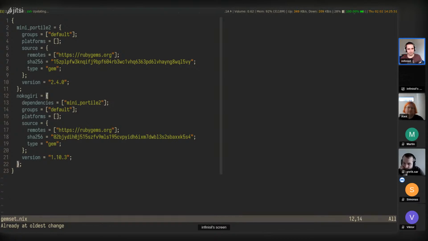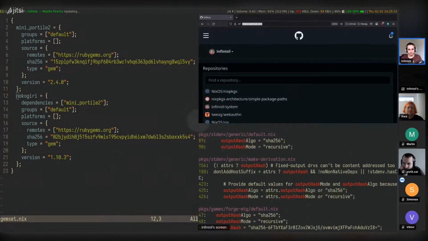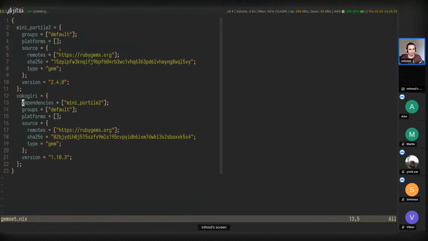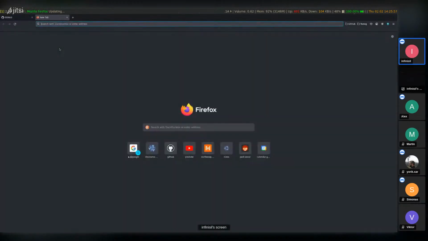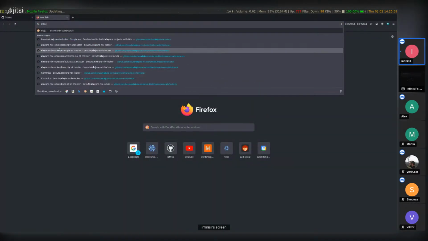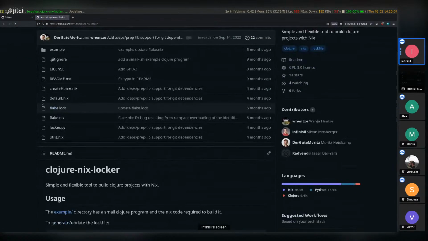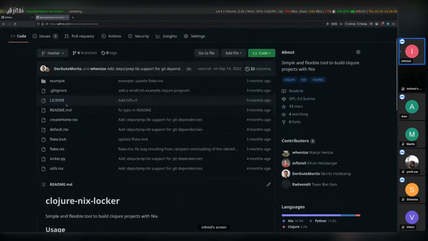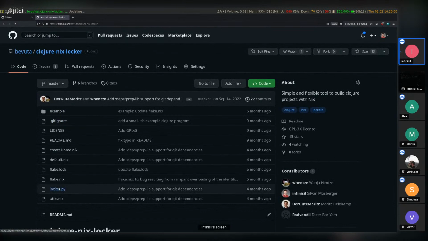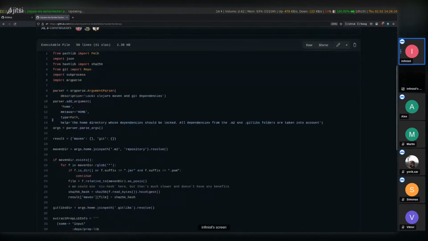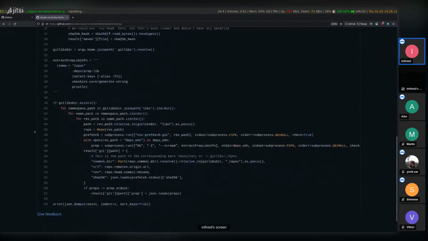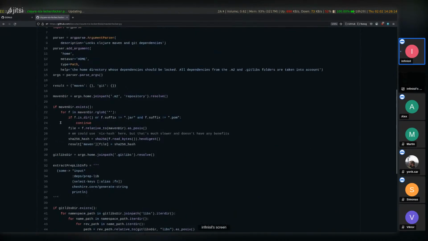Yeah, another brief trick. I remember this from, I believe, Clojure. Actually, I can show this briefly. So I wrote this small project a while ago to package Clojure projects, and how it works is very simple. It's essentially, so let's look at it here.